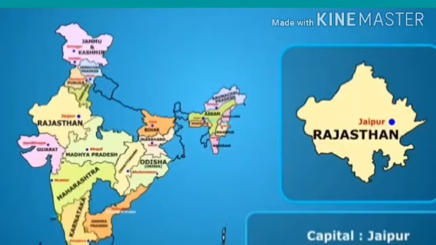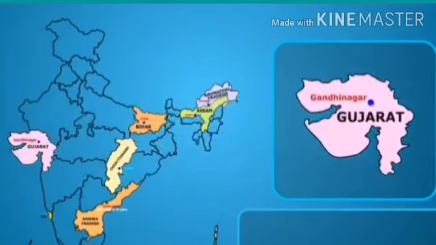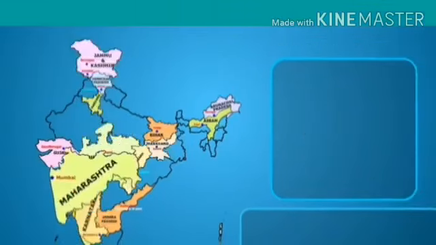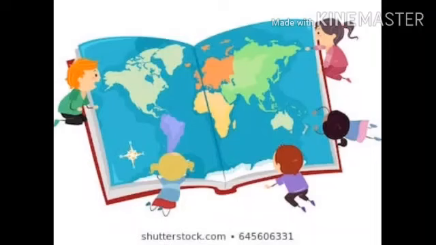And Jaipur is the capital of Rajasthan, and Jaipur is also known as the Pink City. Let's see Gujarat. Gujarat is a state on the western coast of India, and Gandhinagar is its capital. Finally, Maharashtra. Maharashtra is the state in the western peninsula region of India, and Mumbai is its capital.